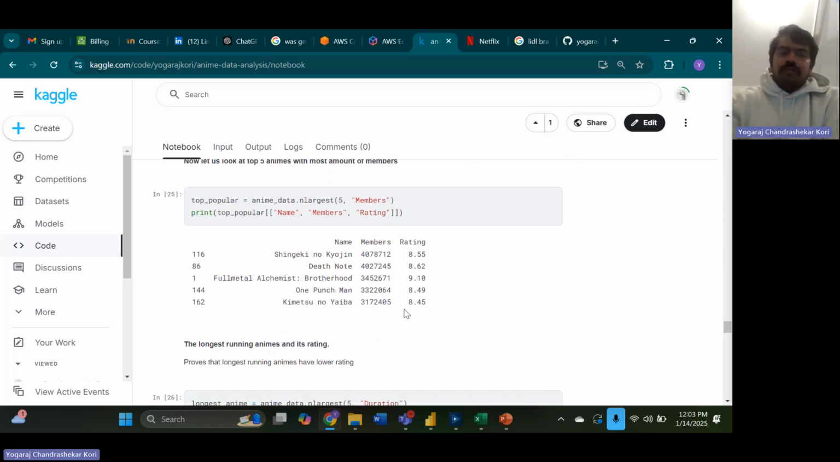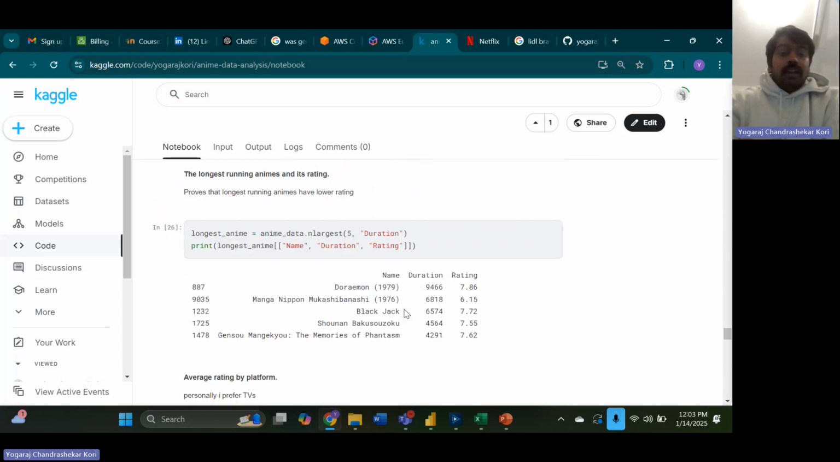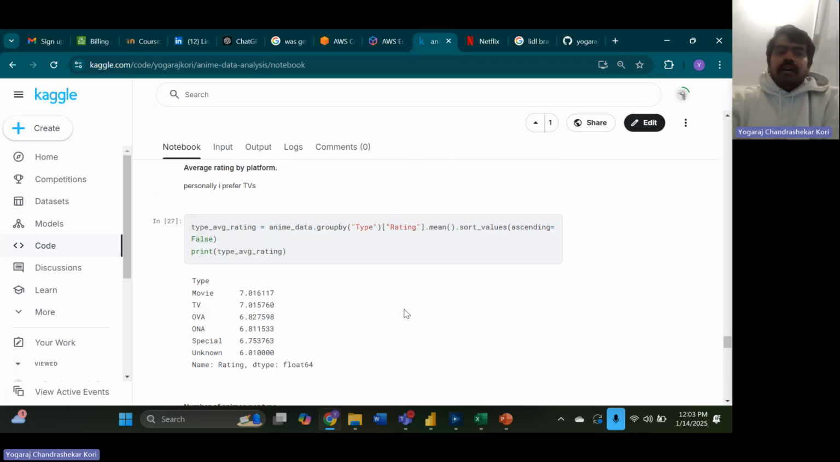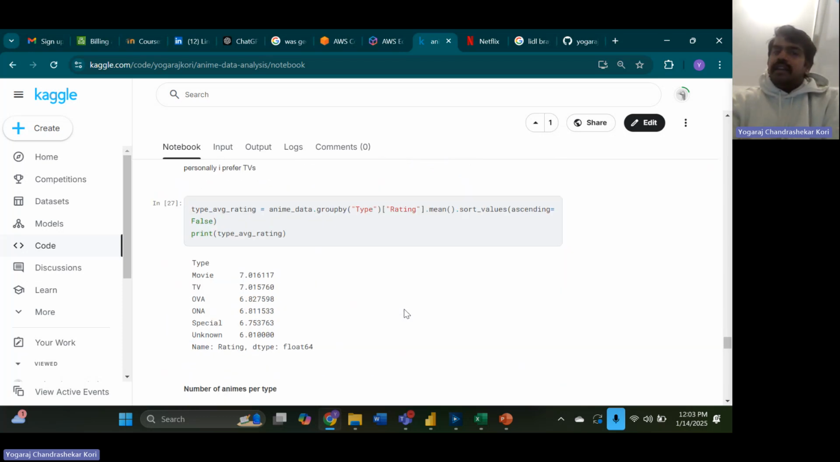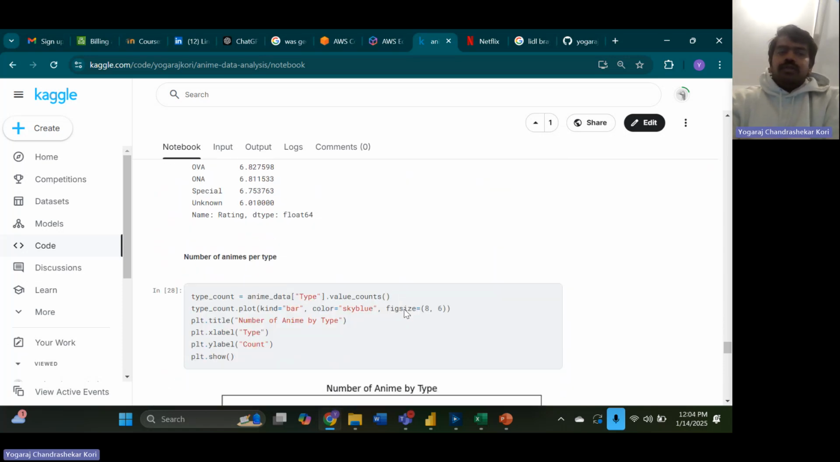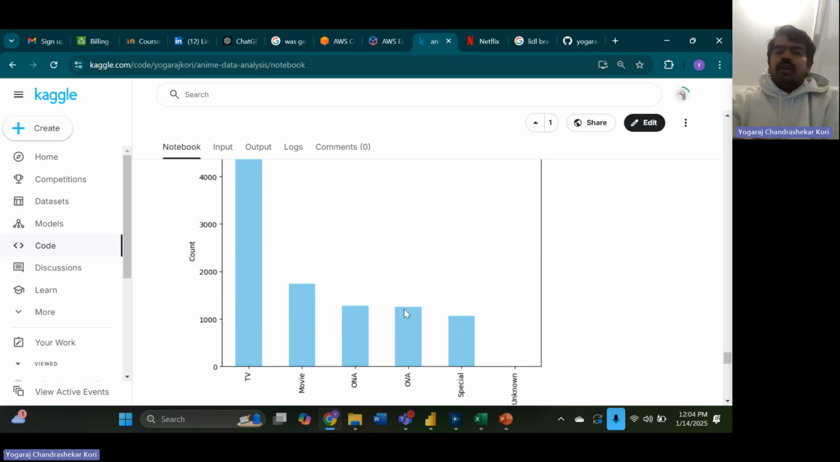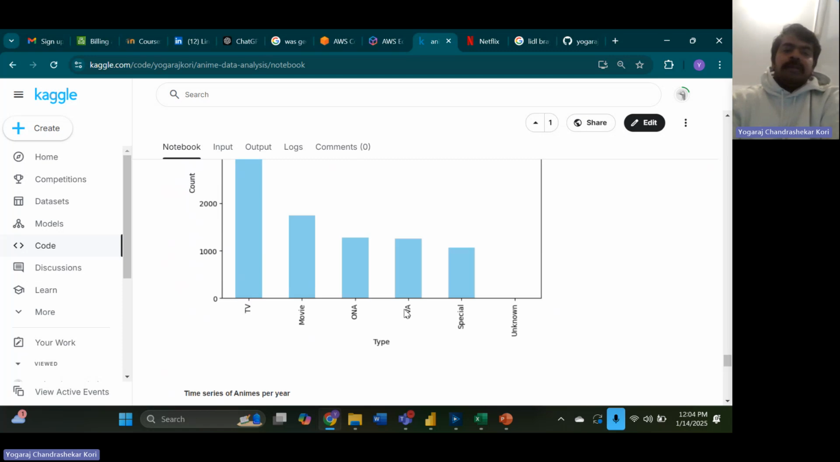And then we're going to look at the top five animes with respect to rating, then the top five longest running animes, top five, and then the average anime rating in each of these platforms. So now, as you can see, most of the animes are viewed through TV, and if you want to make it for an online platform, right now at this point, there's a little less enthusiasm about it.